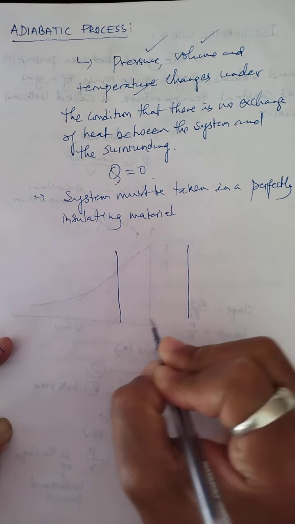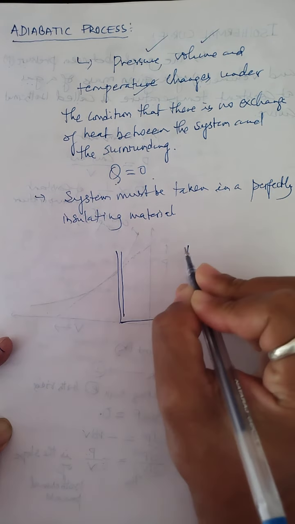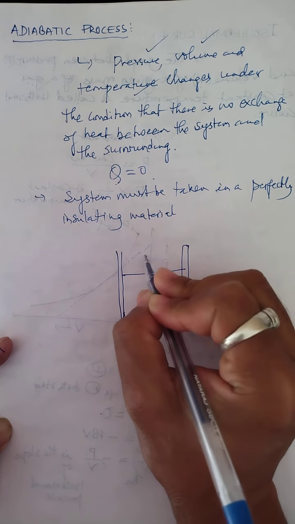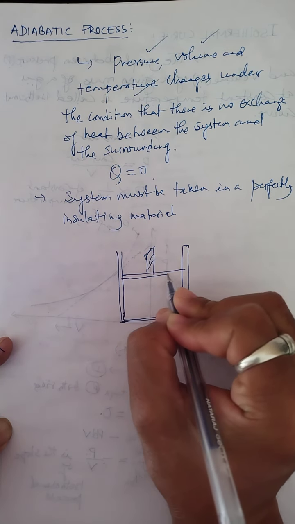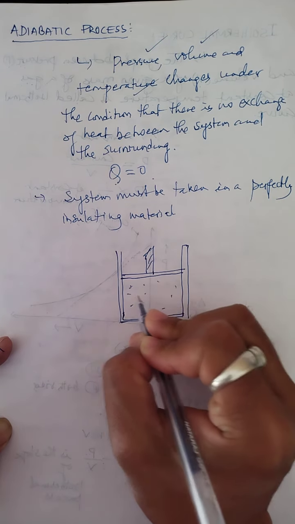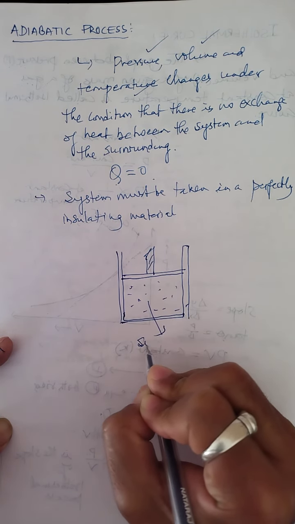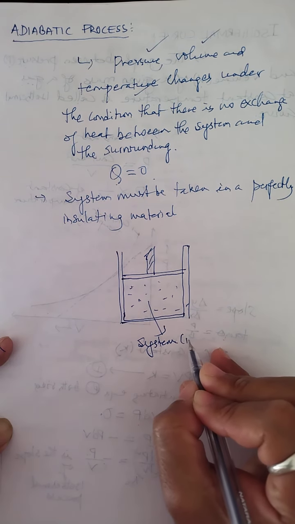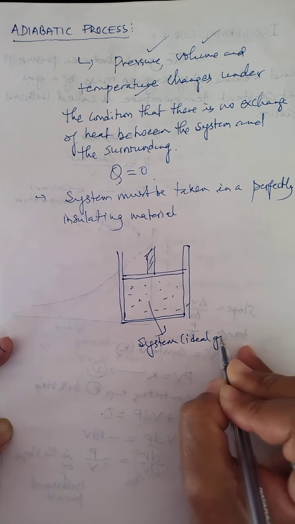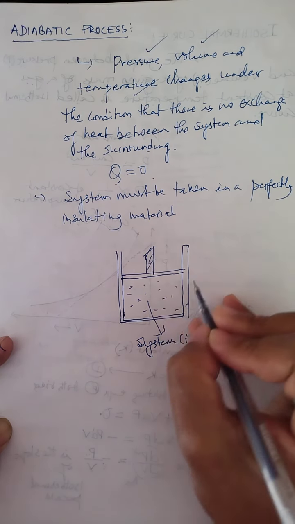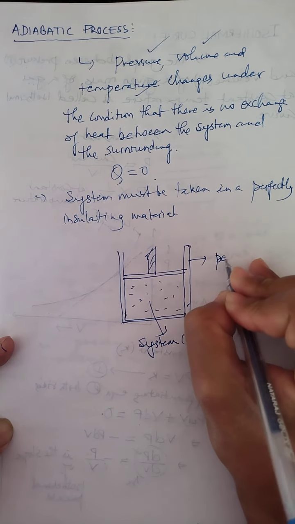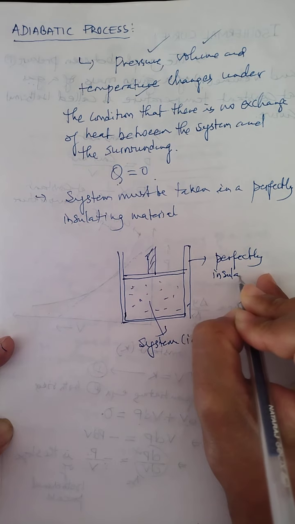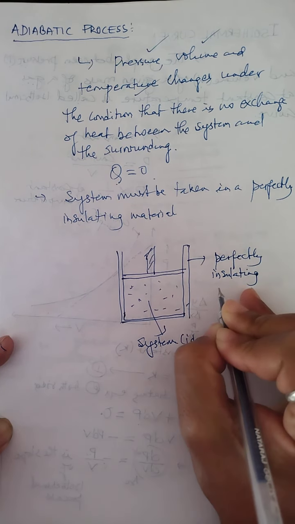Let me take a system bounded by a perfectly insulating material. Let me take the system as a gas, and that can also be an ideal gas. Suppose there is a system as a gas, completely bounded by perfectly insulating material.